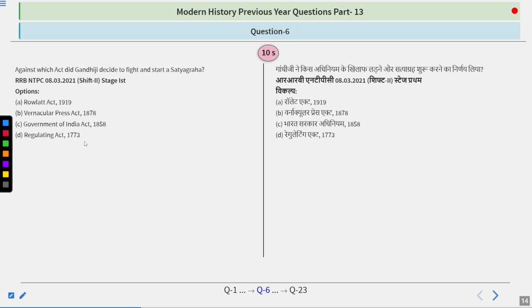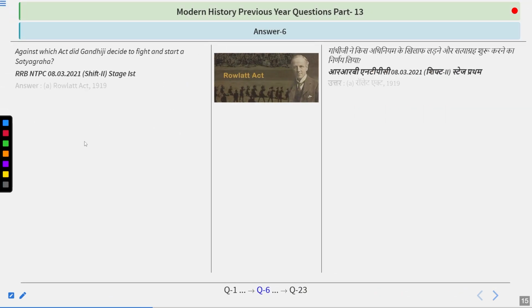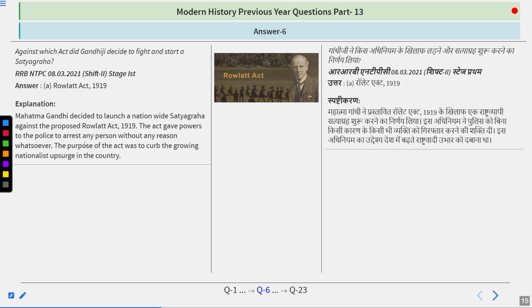Against which act did Gandhiji decide to fight and start a satyagraha? Options are in front of you, and I think you don't require any hint from me. So try to think about it. The answer is Rowlatt Act 1919.